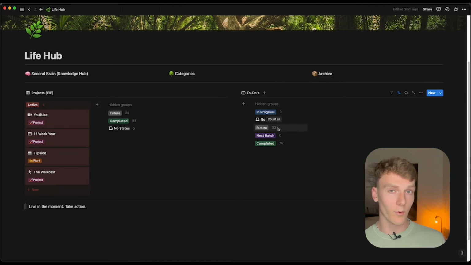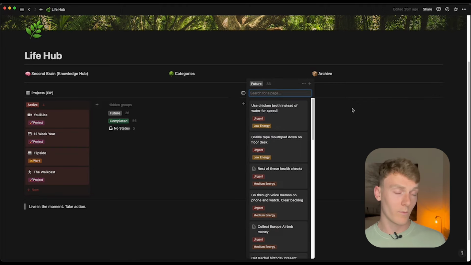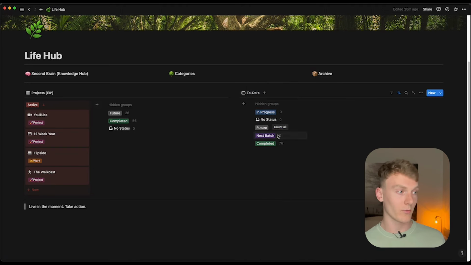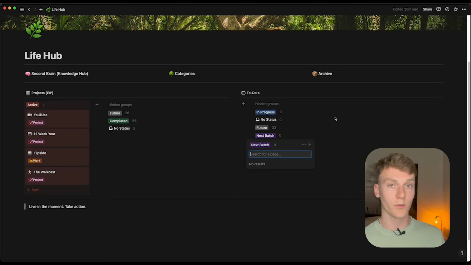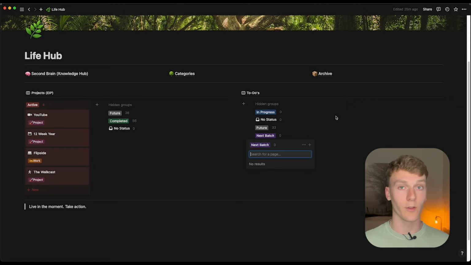And how the to-do list works is at some point you go through your future list and you move a batch of them to your next batch, which would be when you go to do your future to-dos all at once. So let's say you set aside 2 or 3 hours to do a batch of things from your to-do list once a week. Then maybe you think you could accomplish 5 or 10 of those.